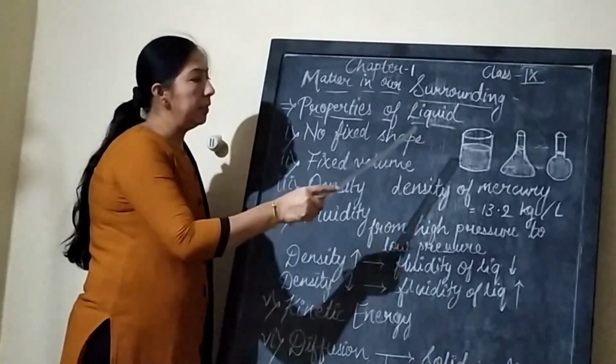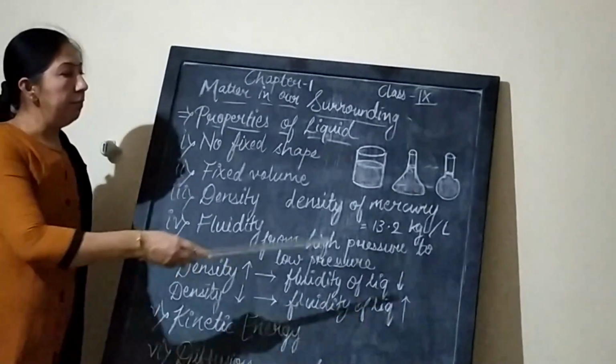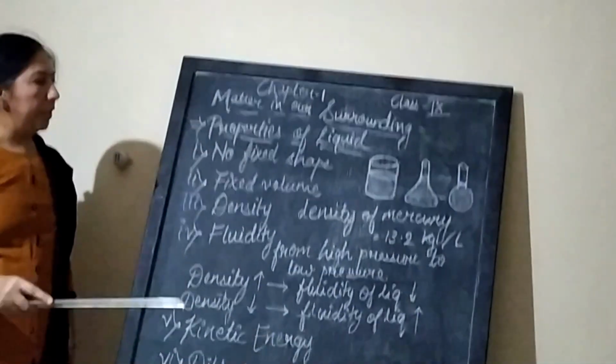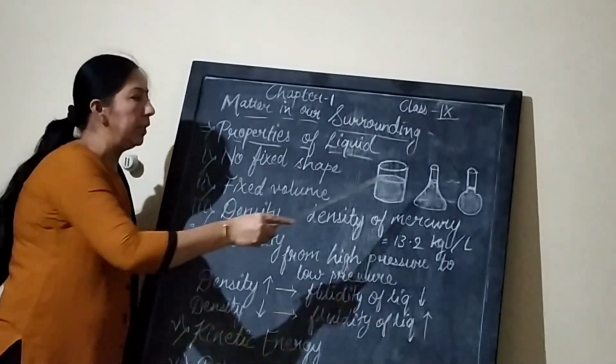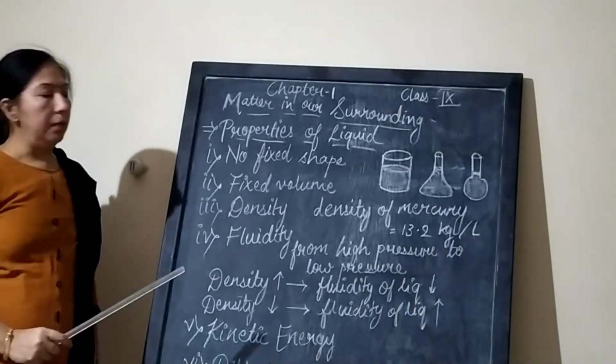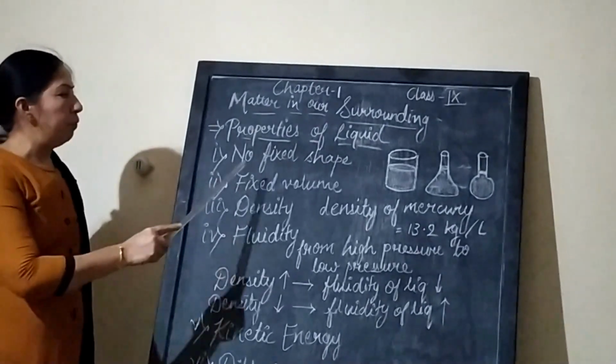If we take the 100 ml of water in a conical flask, then it will take the shape of the conical flask. If we take the same quantity of water in a round bottom flask, then it will take the shape of the RB flask.